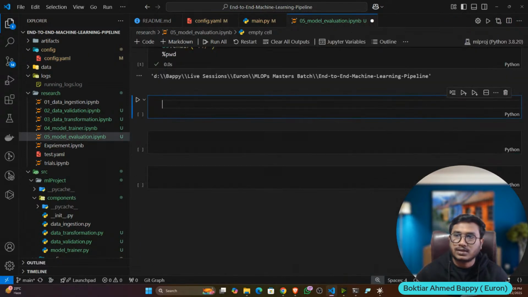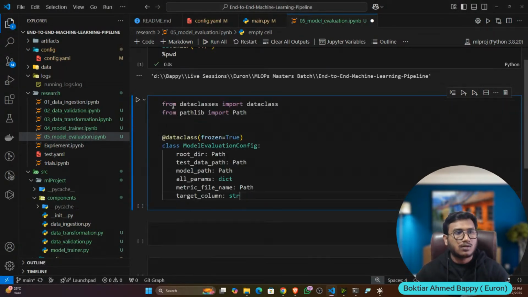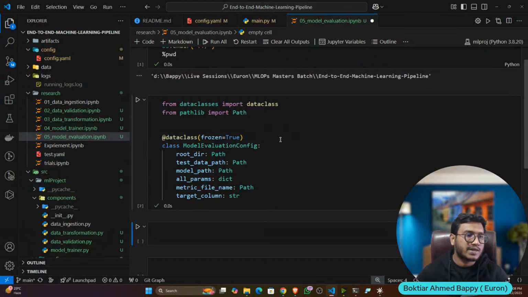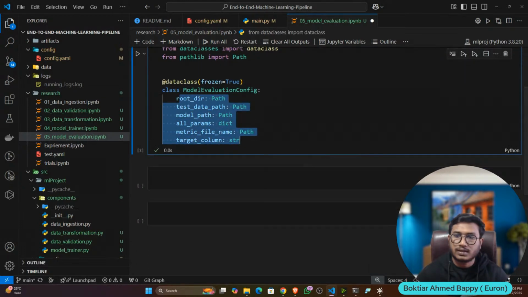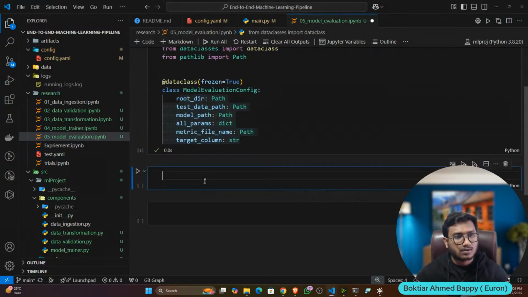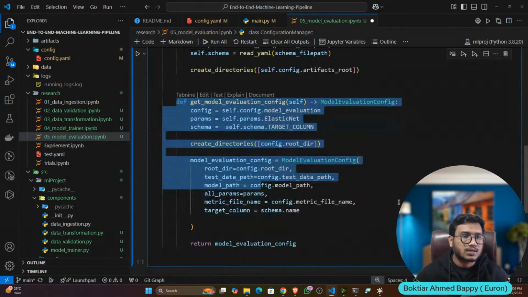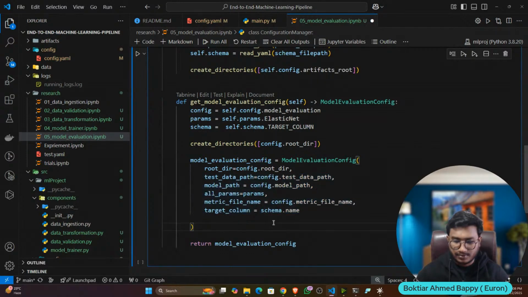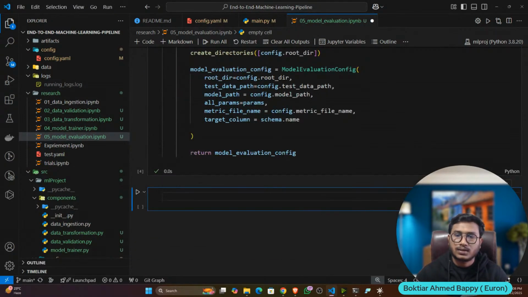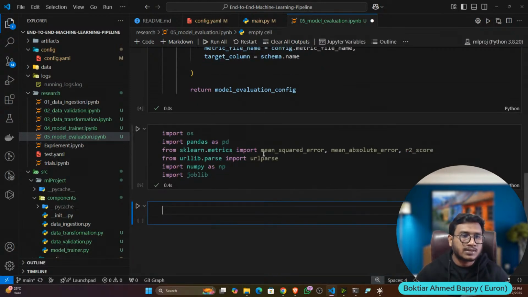Now let's define the entity. So this is my entity. It will return these variables. And now let's create the configuration manager. And this is my final configuration manager. Only this part is changing. So here I'm returning all the variables one by one. Okay, then after that, let's create the component. Inside component, we'll calculate only these metrics.